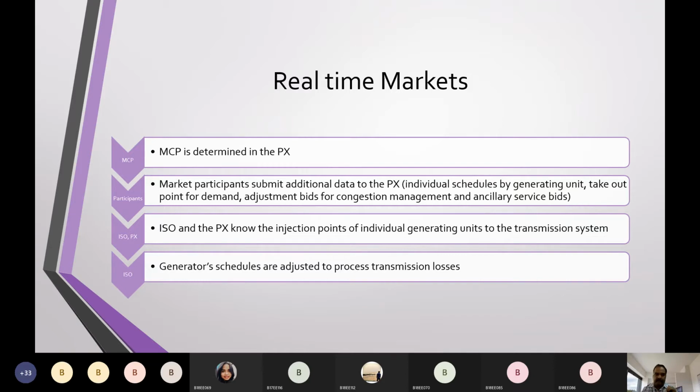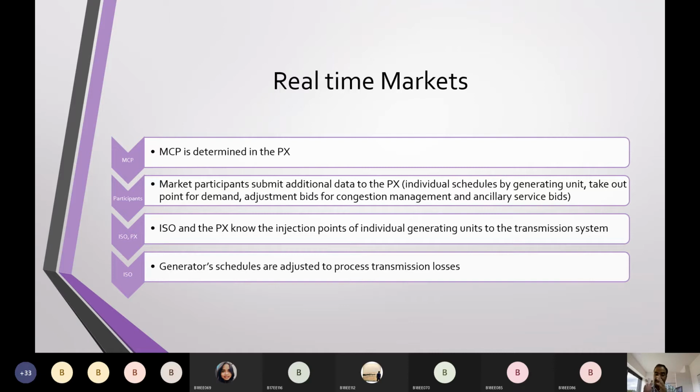So ISO and PX, the power exchange, know the injection points of individual generating units to the transmission system. They also know where the generation resources are. So they will inject power from those points in the transmission network. And based upon these real-time markets, if someone suddenly comes and wants power, generator schedules will be adjusted to process the things.